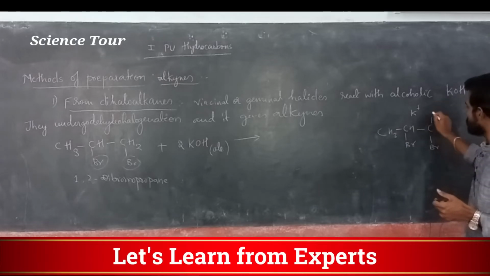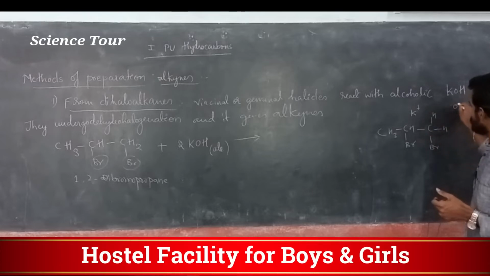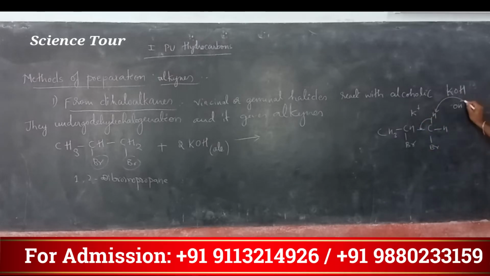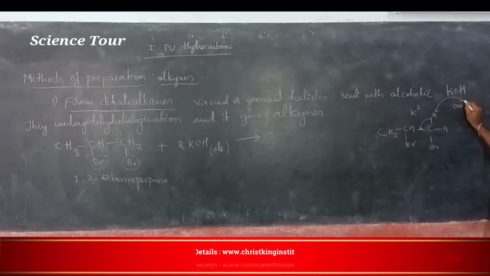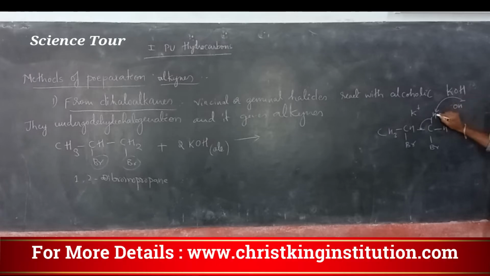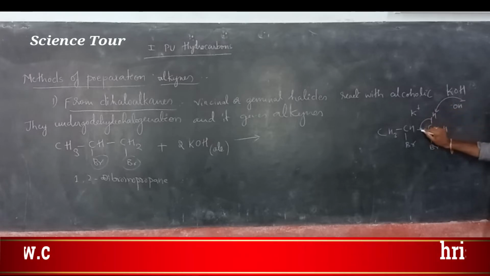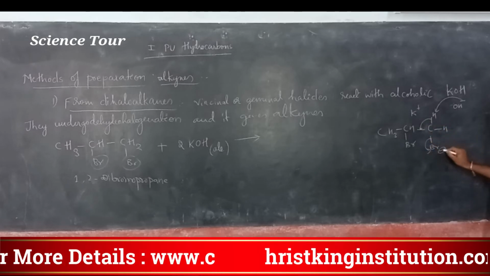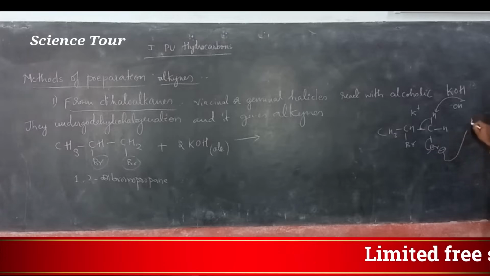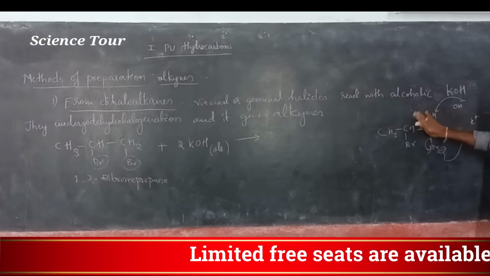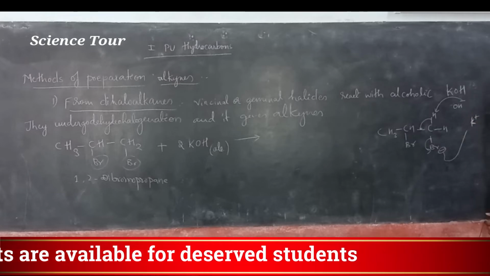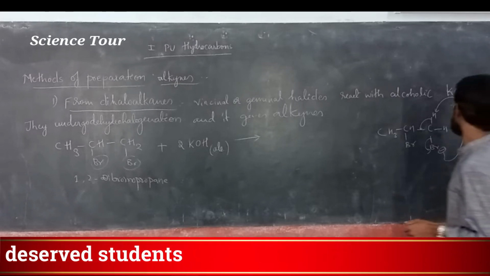So this I will write CS2, I will write like this. OH minus, what happens, this will come and attack to this particular bond. OH minus from KOH gives electron and it attacks on H, this bond breaks and comes back to here, and this bond breaks, it comes out here, understood. This will go and attack K plus, K plus from potassium hydroxide. That part is over.